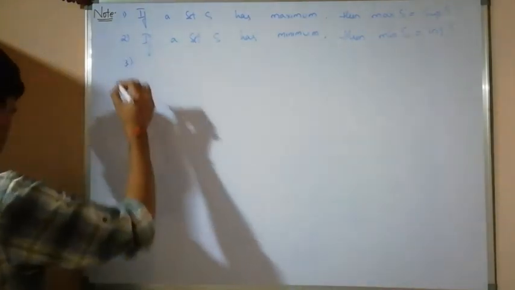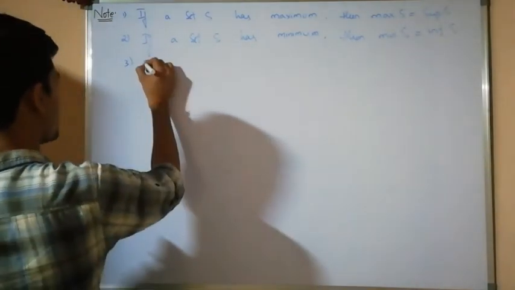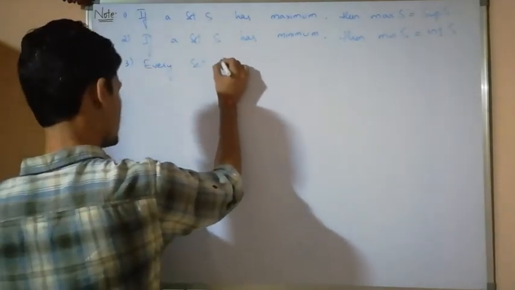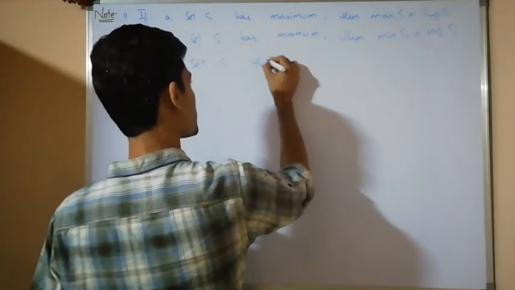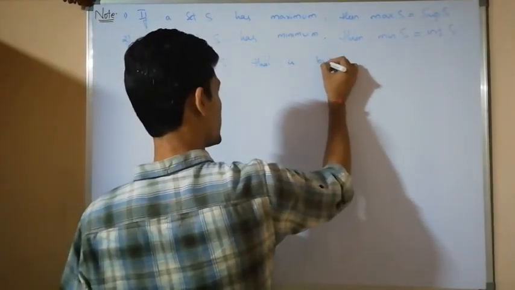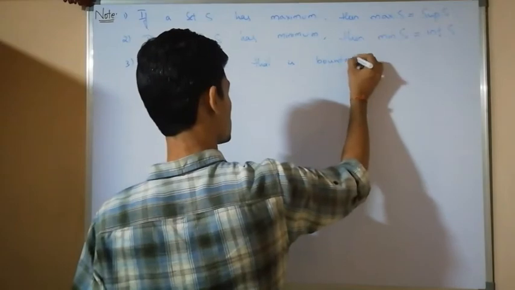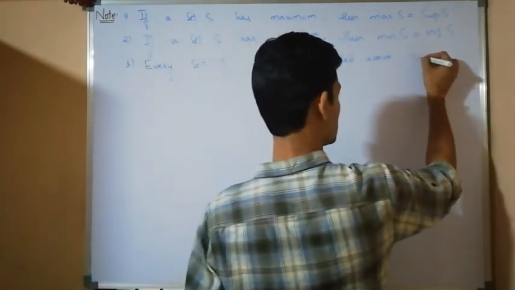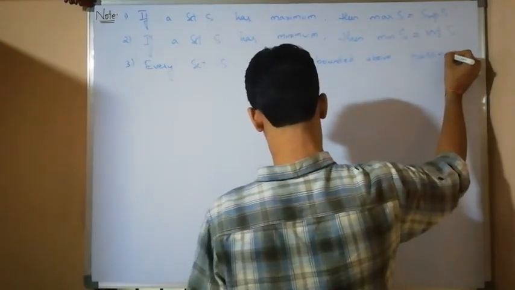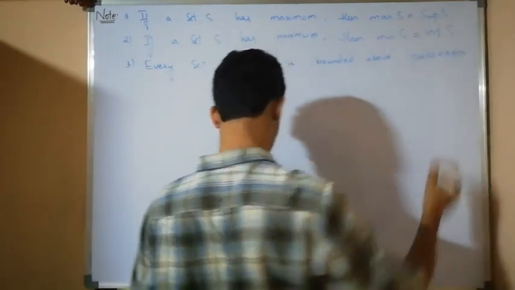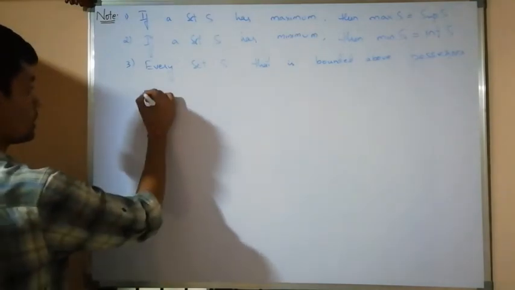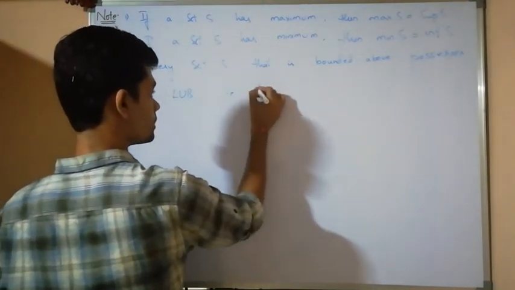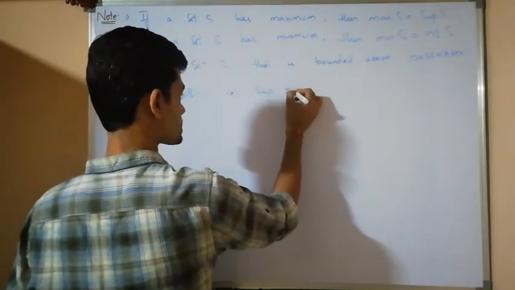Third one, every set S that is bounded above possesses a least upper bound, that is, the supremum exists.